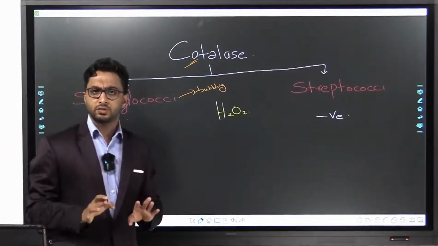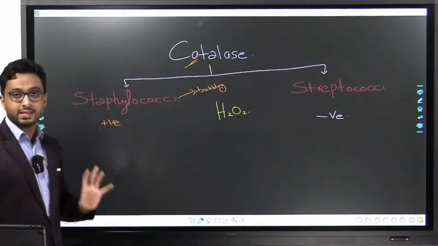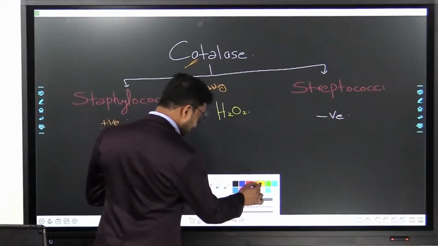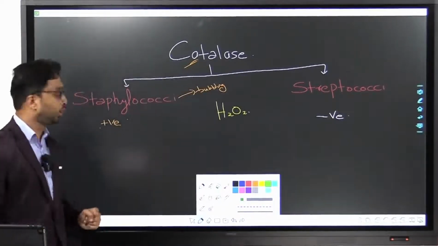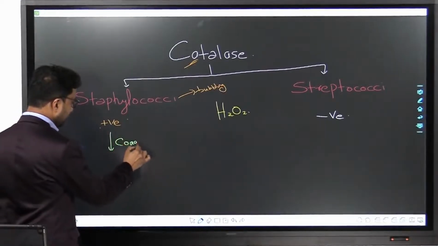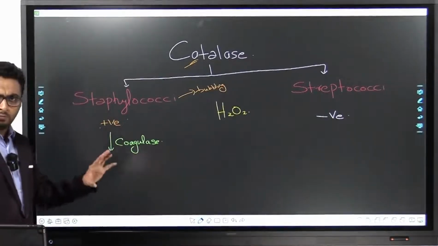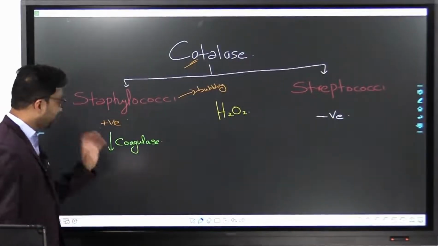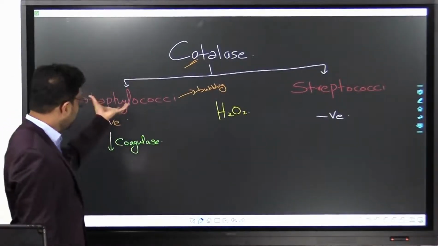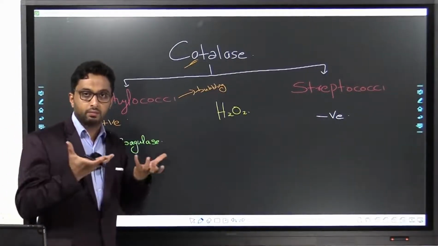Now, the reaction doesn't stop there. Forget about Streptococci now. We are going to concentrate on Staphylococci. Now, a particular type of Staphylococci has a particular enzyme known as coagulase. We'll study this coagulase in detail after some time. So now we are first classifying the organisms. In the Staphylococci group itself you've got different Staphylococci, and you have separate culture media.